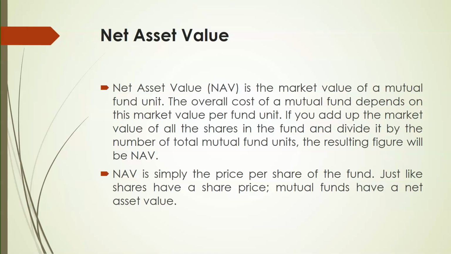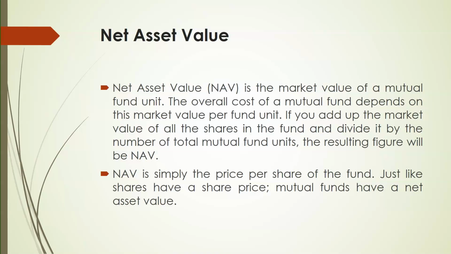Say for example, in that scheme there are about 10,000 units, which comes together to around 1 lakh value, considered as the fund the company is going to invest. So the 1 lakh is a corpus. How many units do we have? We have 10,000 units.